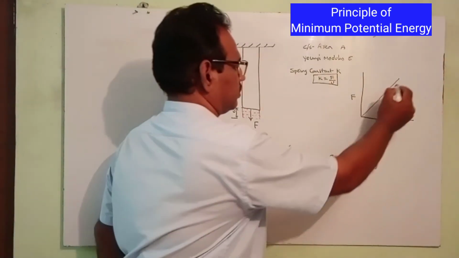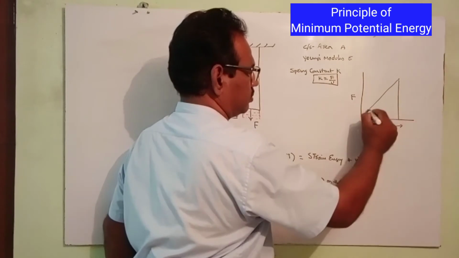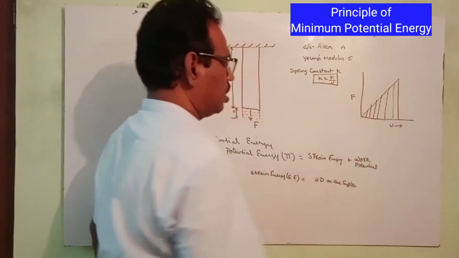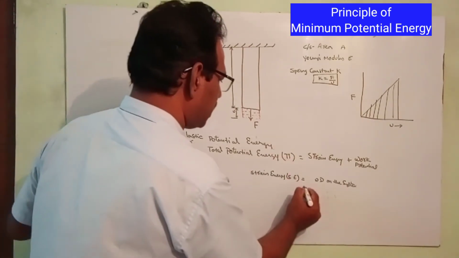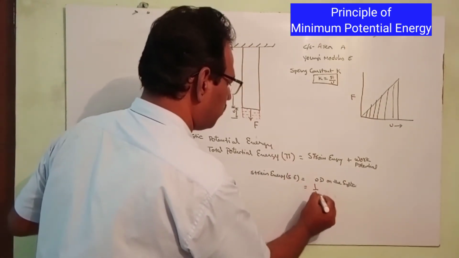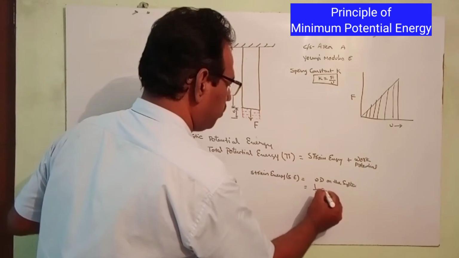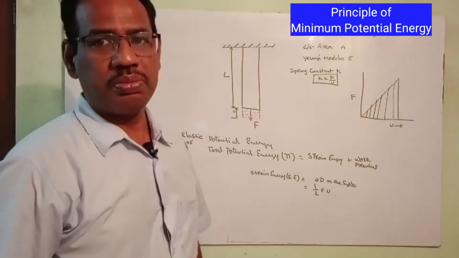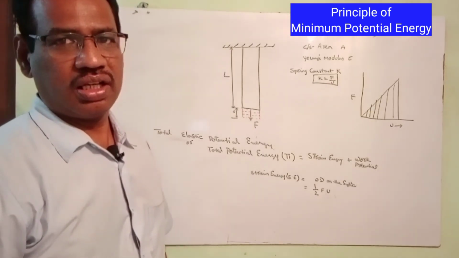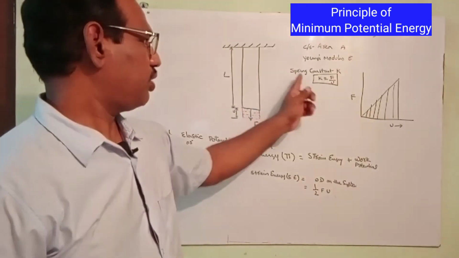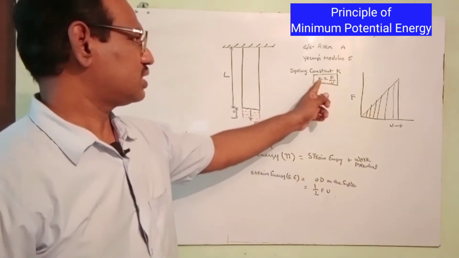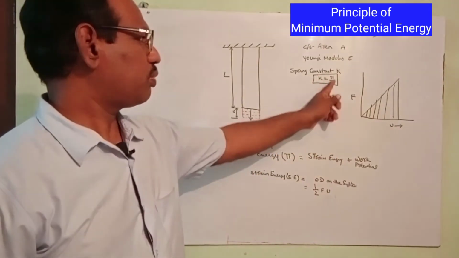So area under the curve. So now from the diagram, the area under the curve equal to half into F into U. Suppose every material behaves as a spring, and when the material, if you consider in terms of spring, just like a spring, it is having a spring constant K into U equal to F.